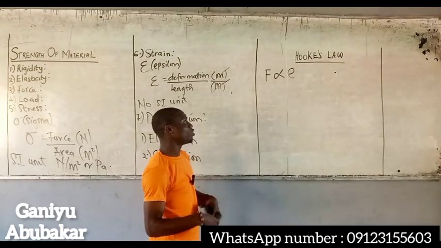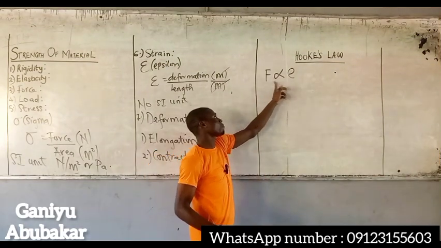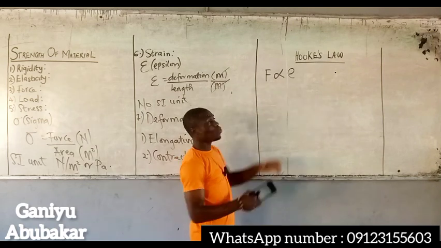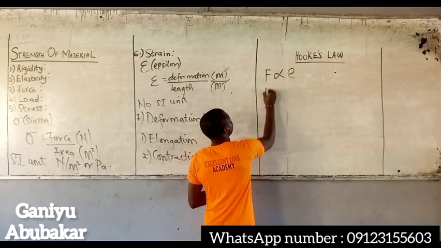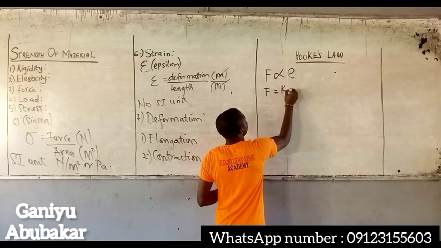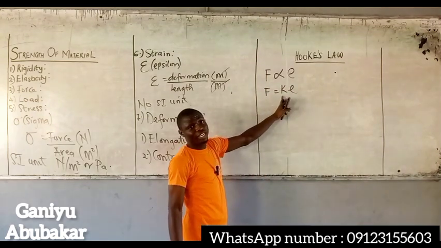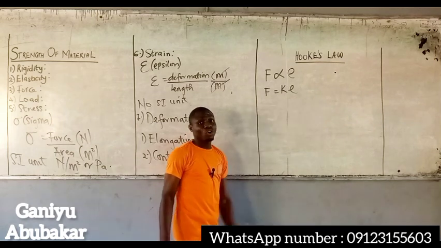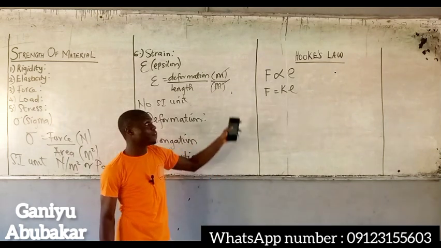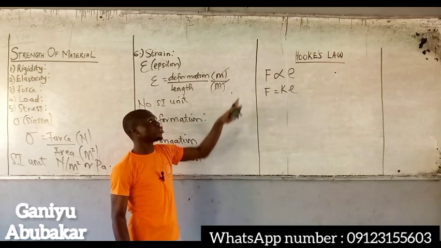So in mathematics, when you have this proportionality sign, what comes in there? K. So F is equal to KE. F is called the force, K is called the stiffness of the spring, and E is called the extension. So this is the first case of stating Hooke's law.